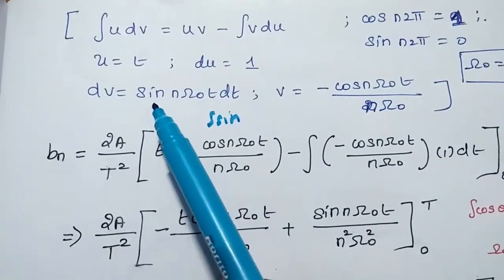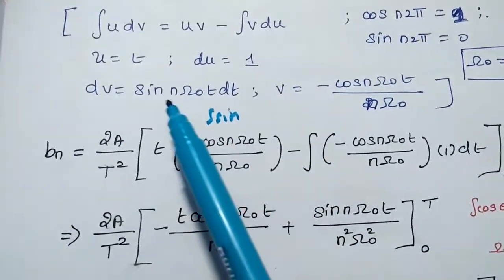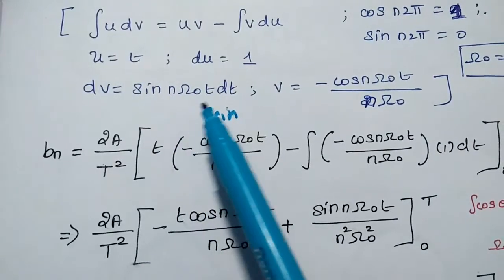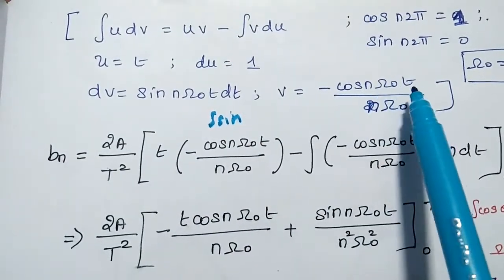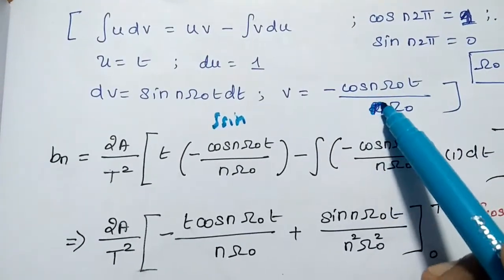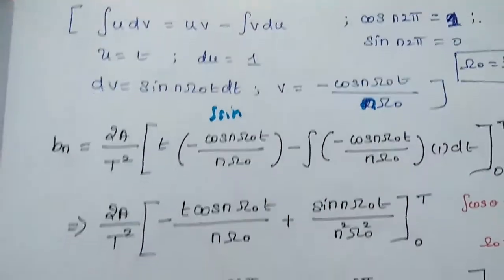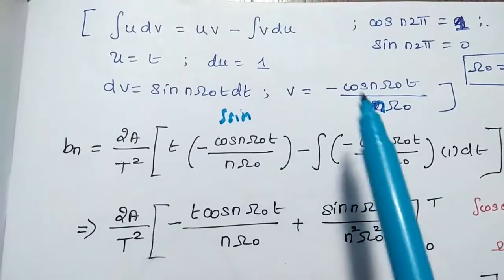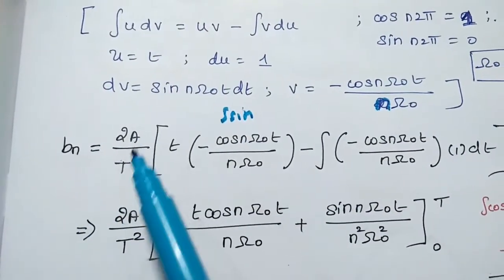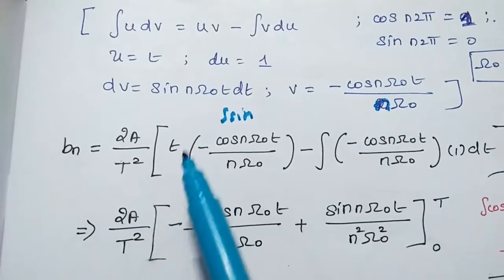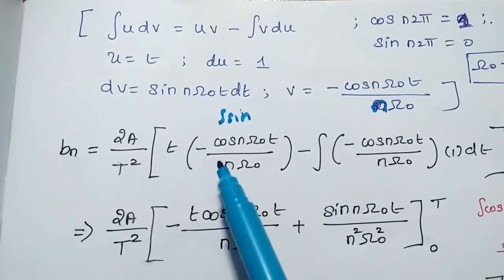For this dv, the v is equal to the integration of sin, which is minus cos. So integration of dv is equal to v, and integration of sin n omega naught t dt is equal to minus cos n omega naught t divided by n omega naught. Then we substitute these values in this form. So Bn is equal to 2a by T squared of t into uv, correct.